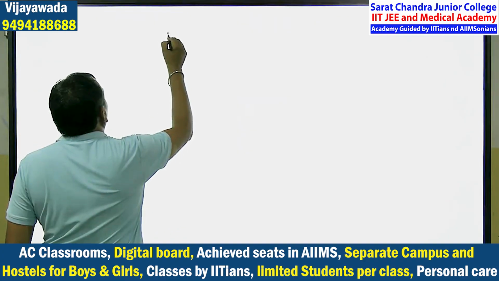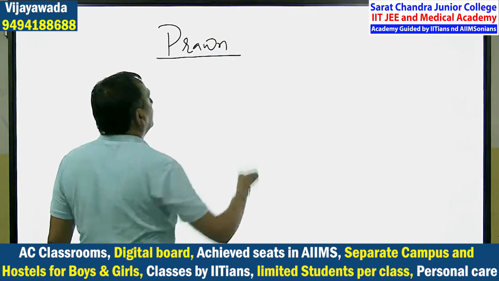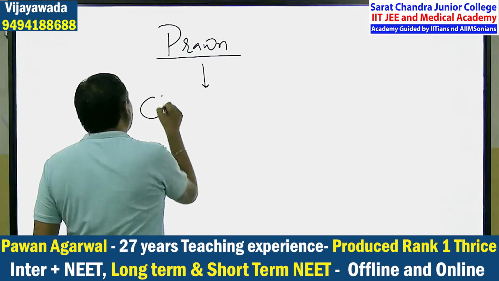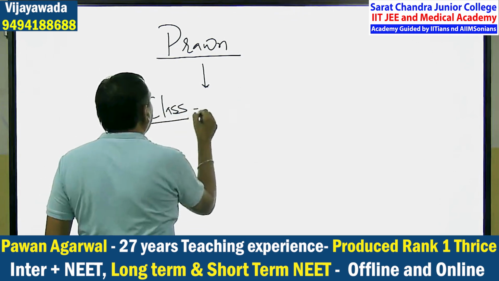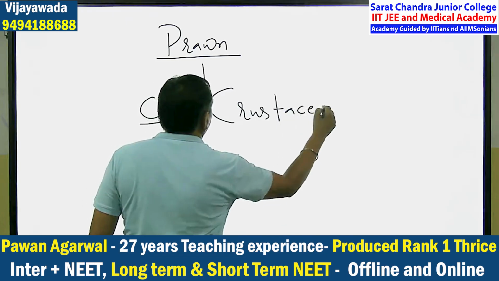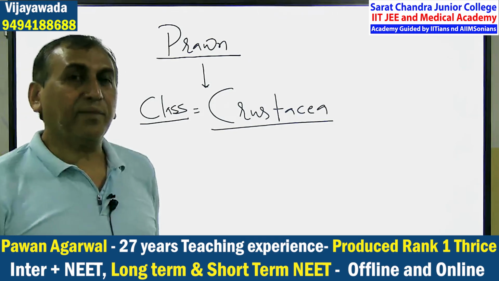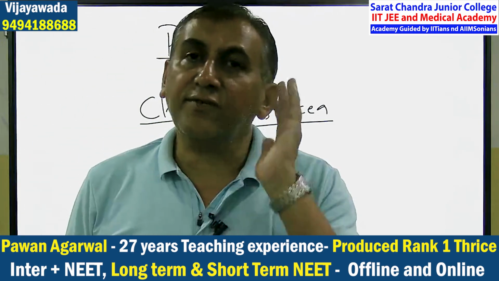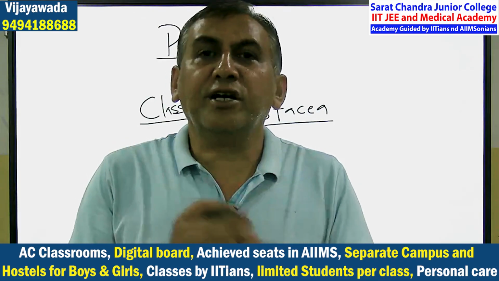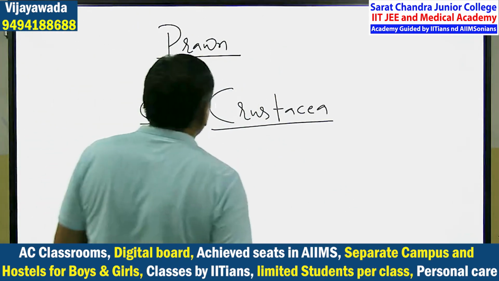Now, very important, there is one more example of Arthropoda, that is the prawn, a crustacean. I think a few of you are eating prawn also. Prawn is included in a class of Arthropoda known as Crustacea. Crustacea is the name of the class. It is not the largest class. The largest class of Arthropoda is Insecta. What is the largest phylum? Arthropoda.